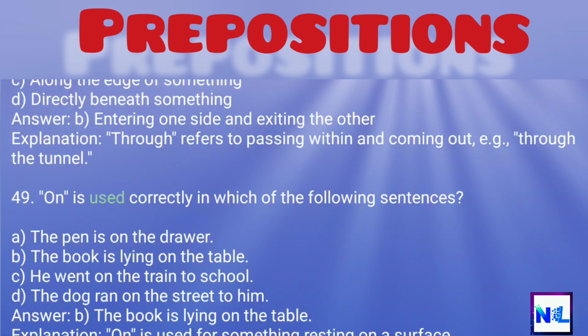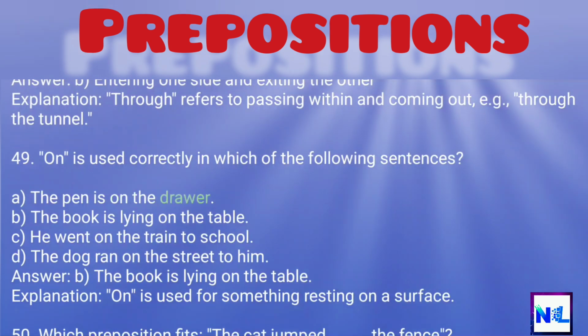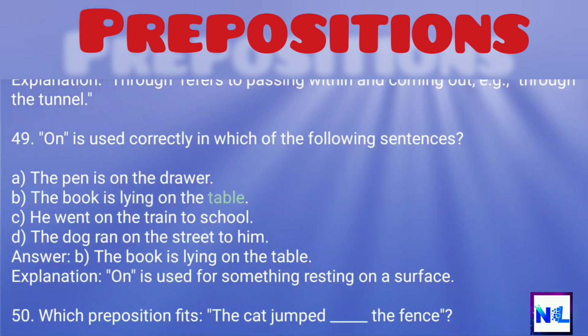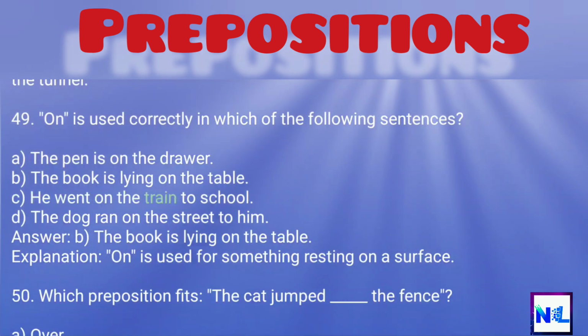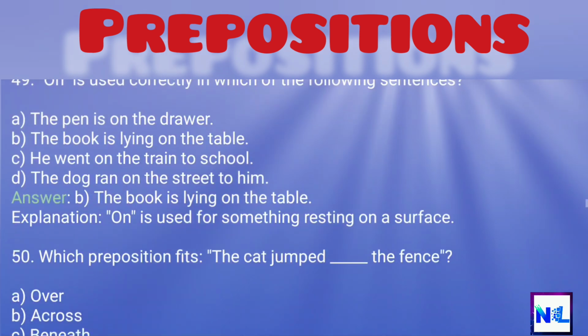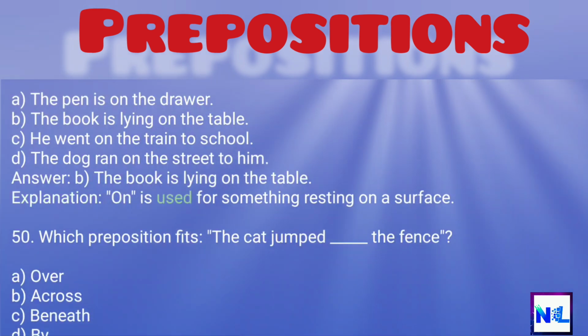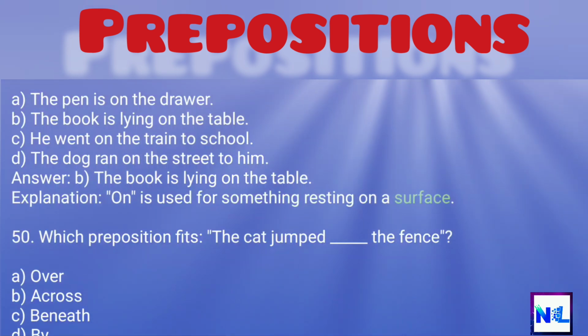49. On is used correctly in which of the following sentences? A. The pen is on the drawer. B. The book is lying on the table. C. He went on the train to school. D. The dog ran on the street to him. Answer: B. The book is lying on the table. Explanation: On is used for something resting on a surface.